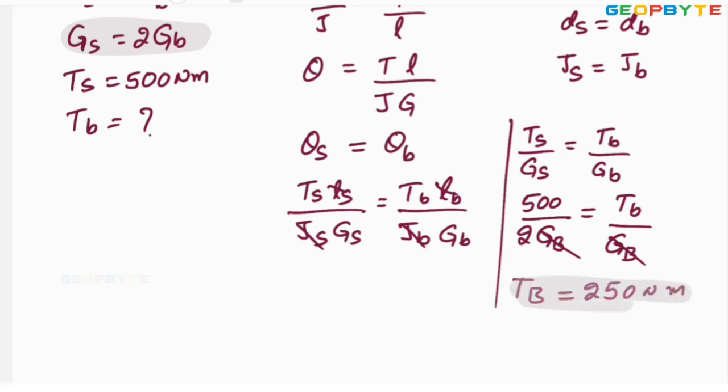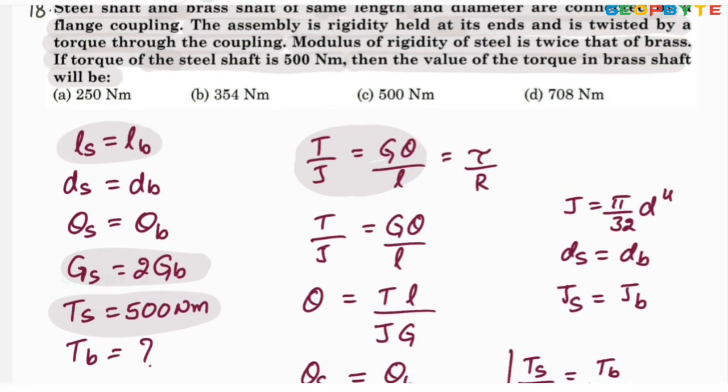I hope all of you understood. The torque transmission capacity of the brass shaft is half of the steel shaft, that is 250 Newton meter. Look at the options. 250, the very first option, is correct. Option A is absolutely correct.